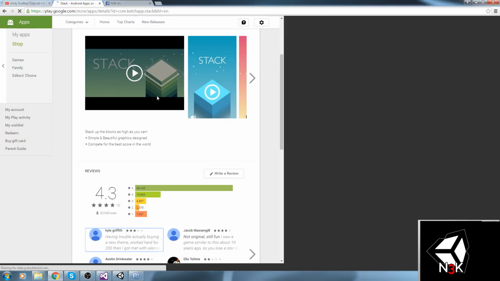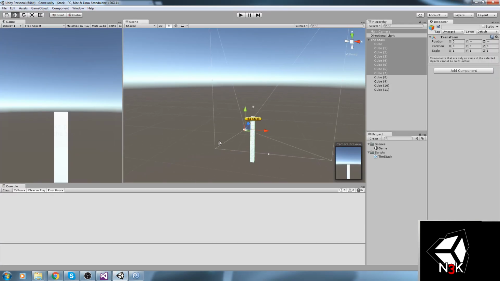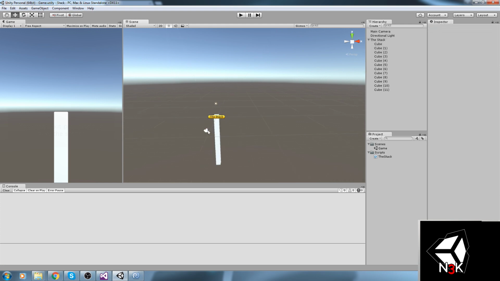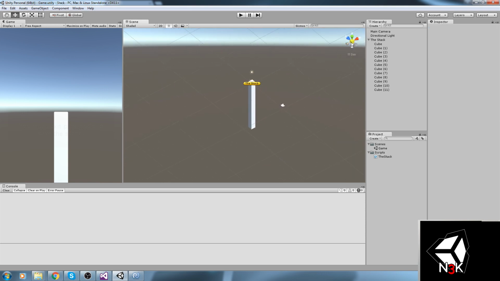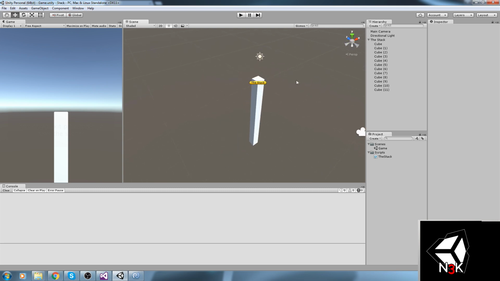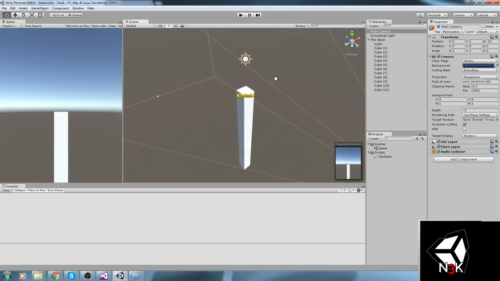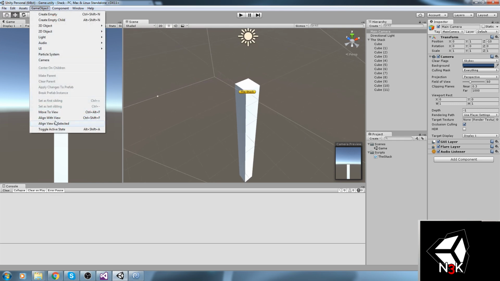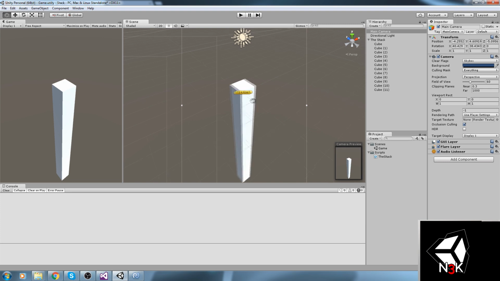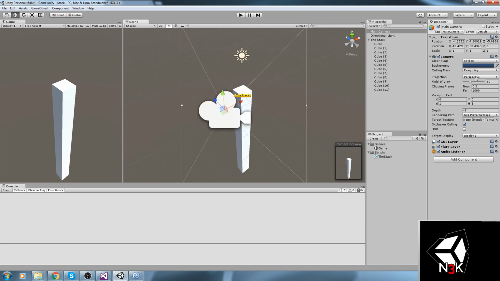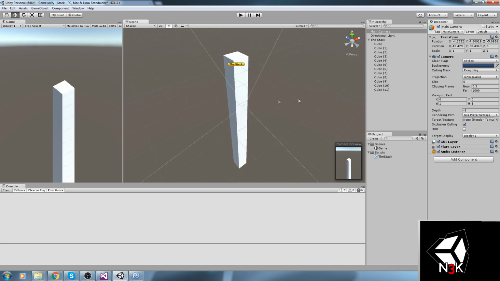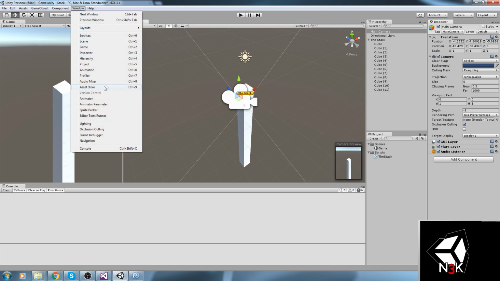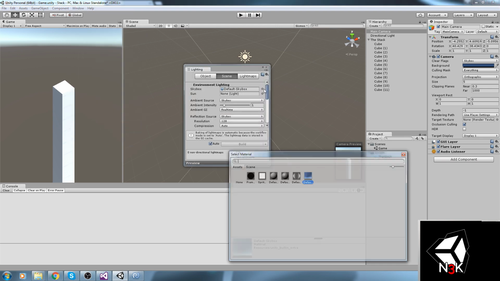Okay, so I actually want to have this view already, so let's go ahead and just put our camera in orthographic, and we are going to be putting it, say, right about here. So I'm just going to click here actually. Hopefully I can get the angle right, like so. Choose my camera. Once I have my camera chosen, I'll just go ahead and do GameObject, Align With View. So that's what I'm going to get. Now let's go ahead and turn this camera into an orthographic camera. Here we go. So that makes a little bit more sense. And let's actually change the skybox already. So Windows, Lighting, none.